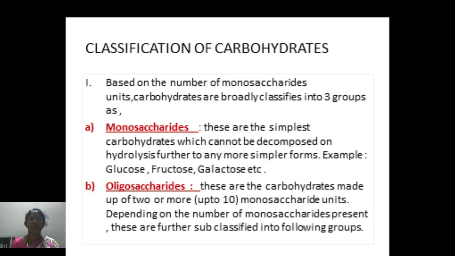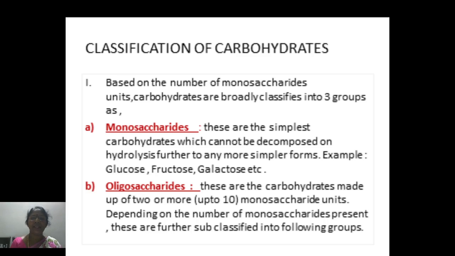Coming to the classification of carbohydrates, as these molecules cover a broad range of molecules, it is necessary to understand how these are classified. There are different criteria to classify these compounds because of the varied nature of these molecules.